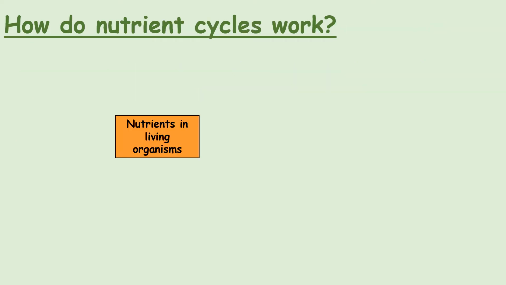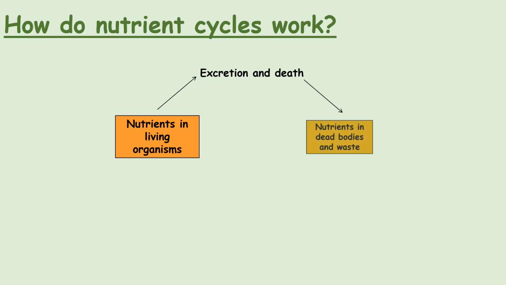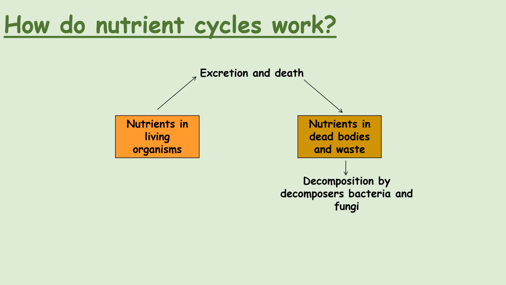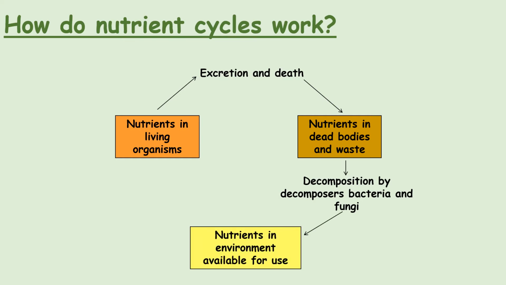Let's have a look at how nutrient cycles work. We have nutrients in our living organism. When our living organism excretes waste or dies, the nutrients in their dead body and waste are decomposed by bacteria and fungi, which are called decomposers. Excrete waste just means going to the toilet. This then makes the nutrients available for use. The nutrients are then absorbed by living things and the process repeats all over again.